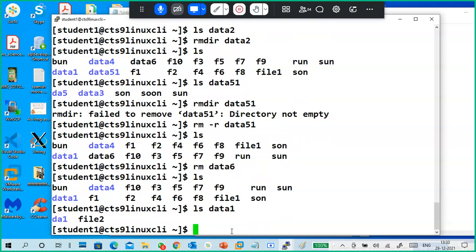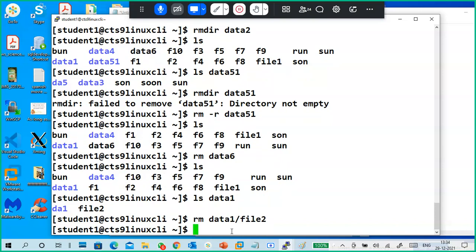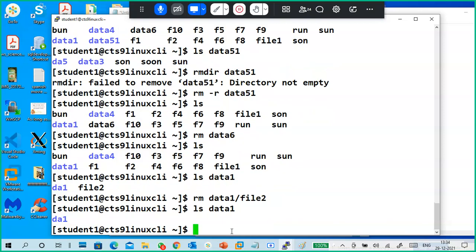It contains a file too. You want to delete file too? Yes, sir. Now tell me, for file deletion, what is the command? rm space file. And you have to go to directory data1 slash, then tell which file. Okay. ls data1. Good. Very good question. So path,